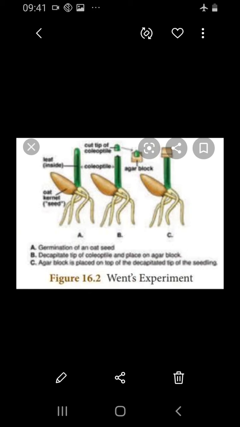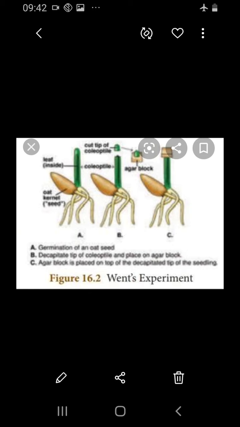First, he cut the tip, and growth was not indicated. So to avoid the growth, he cut the tip.